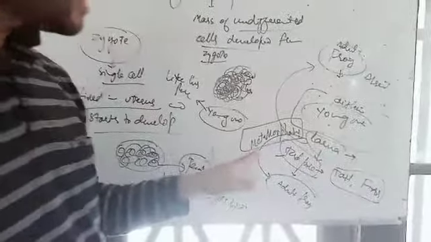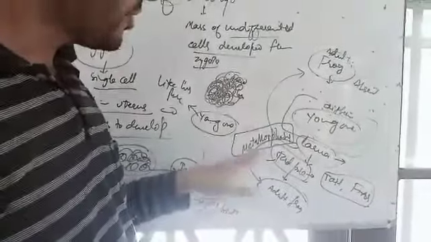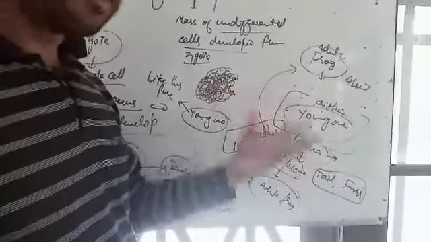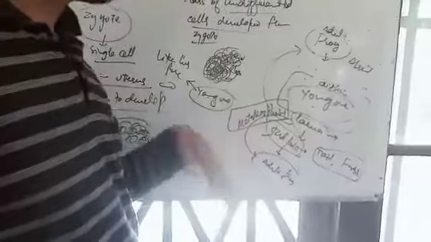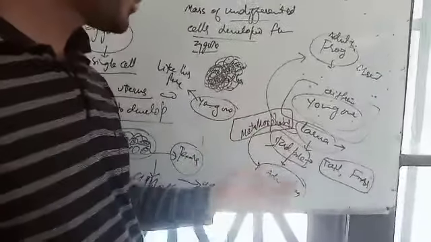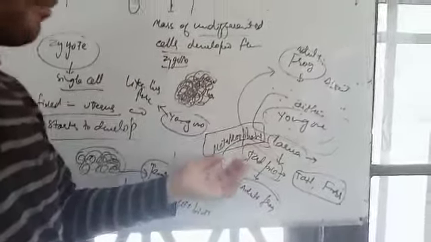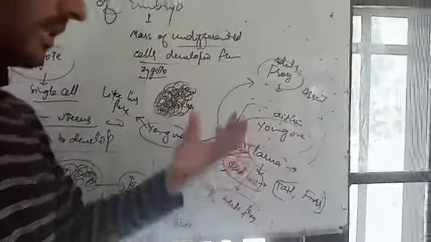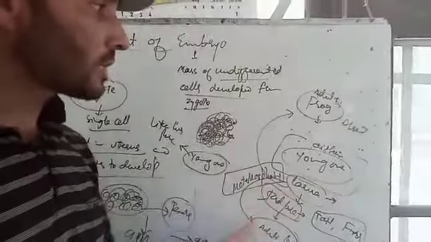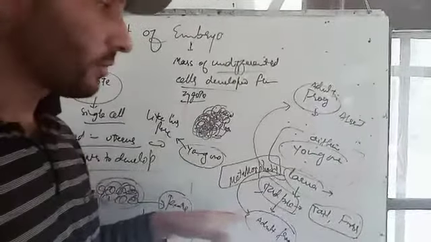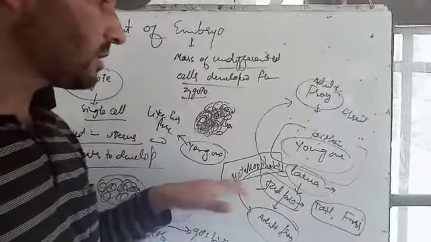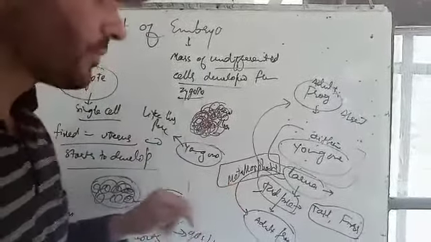Metamorphosis is that process by which the larva of an animal develops into the full adult individual. In this process, different structures get developed in the tadpole, in the larva, so that it looks like the adult individual, and this process is known as metamorphosis.